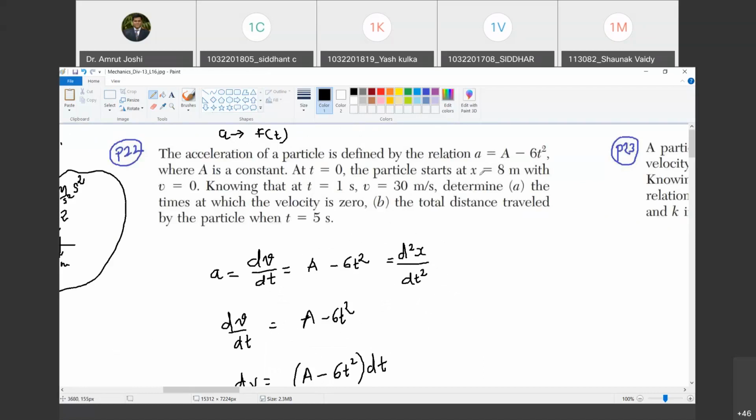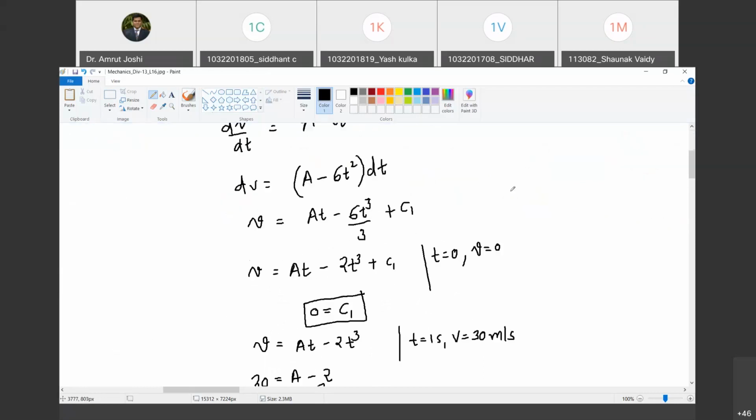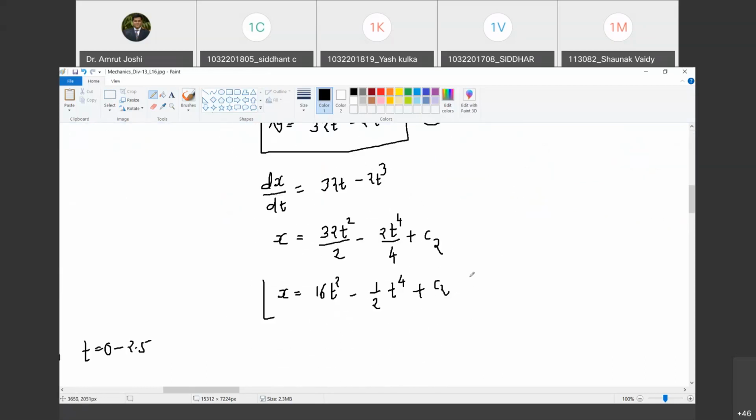Yes, at t equal to 0, x is equal to 8 meter. Are you with me? Yes, sir. So at t equal to 0, I have x is equal to 8 meter. This is given. So I will substitute 8 is equal to C2. T, I am going to substitute as 0. So therefore, I get C2 equal to 8.